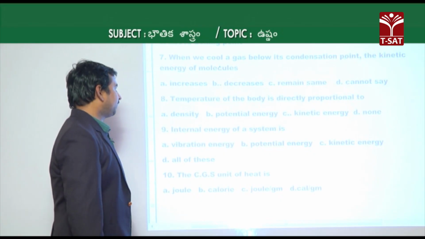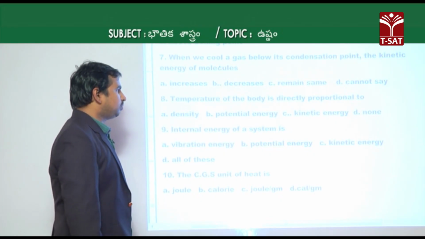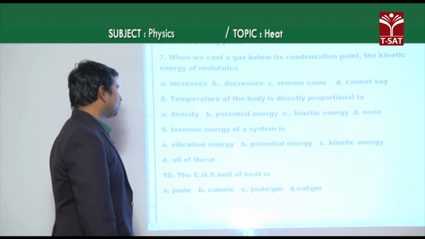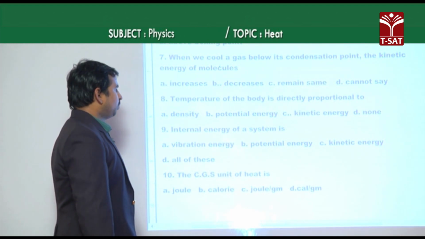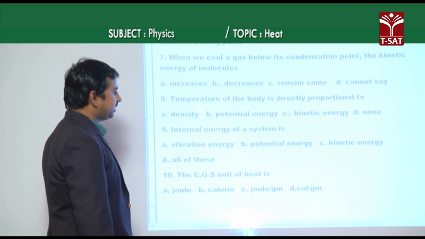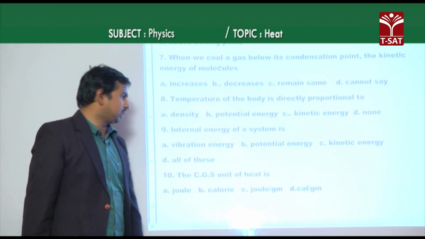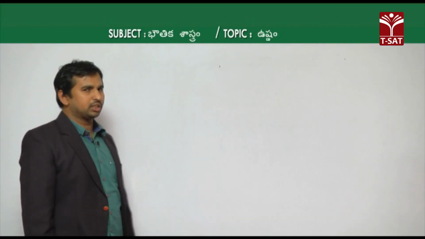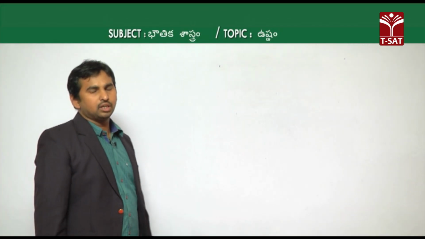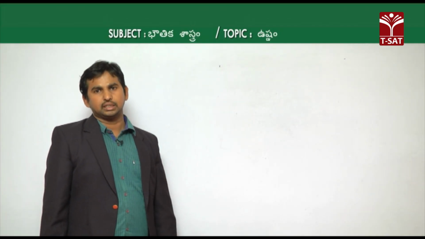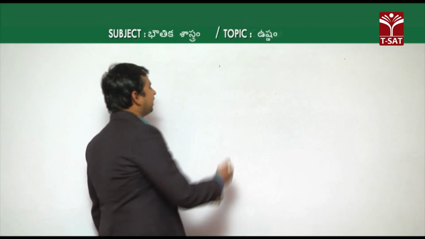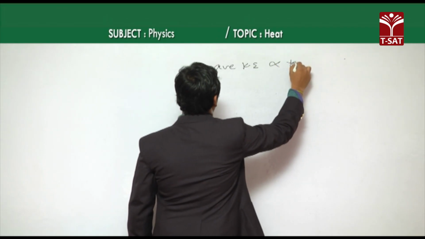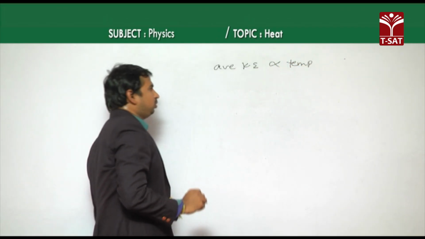Now come to the 8th bit. The temperature of the body is directly proportional to, given options are A density, B potential energy, C kinetic energy, and option D none of the above. Here the options are density, potential energy, kinetic energy, and we are discussing temperature. We know that average kinetic energy and temperature are directly proportional to each other.